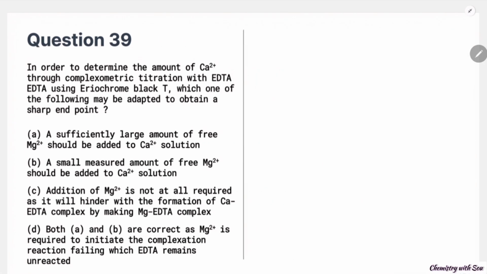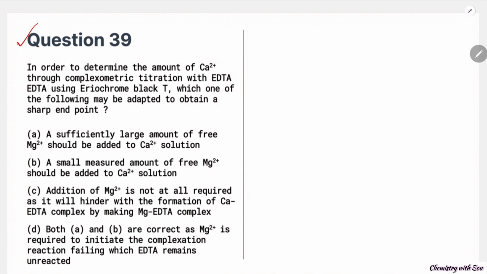In question number 39, in order to determine the amount of calcium 2 plus through complexometric titration with EDTA using Eriochrome Black T, which one of the following may be adopted to obtain a sharp end point? Let's see.